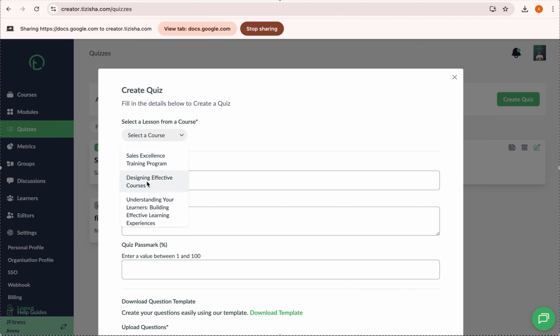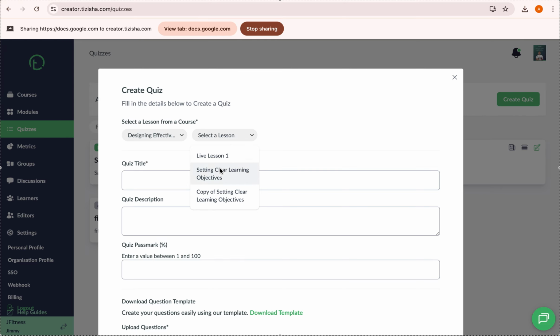So let's add a quiz to the most recent course we just created. Now once we've selected the course, we'll be required to select the lesson. Remember I said different lessons have different quizzes. So if you have 5 lessons, you can have 5 different quizzes, one for each lesson, right? So we'll select, let's do this original one we just created.